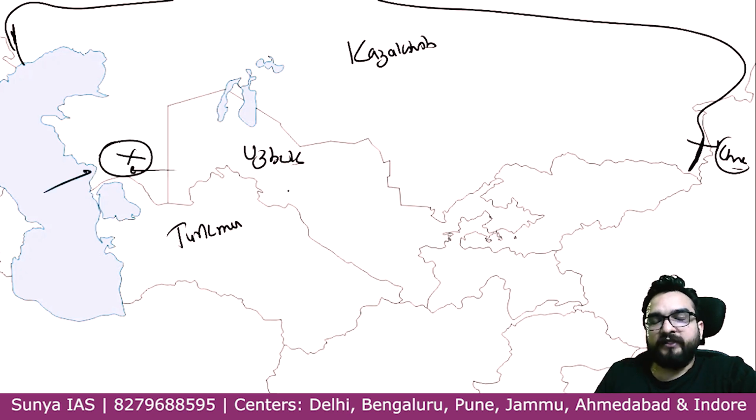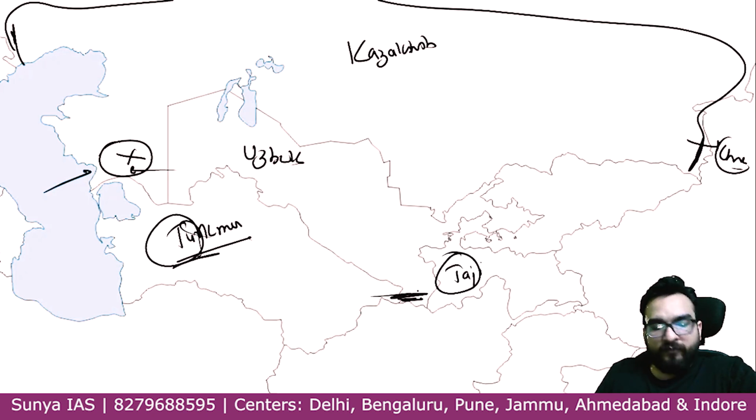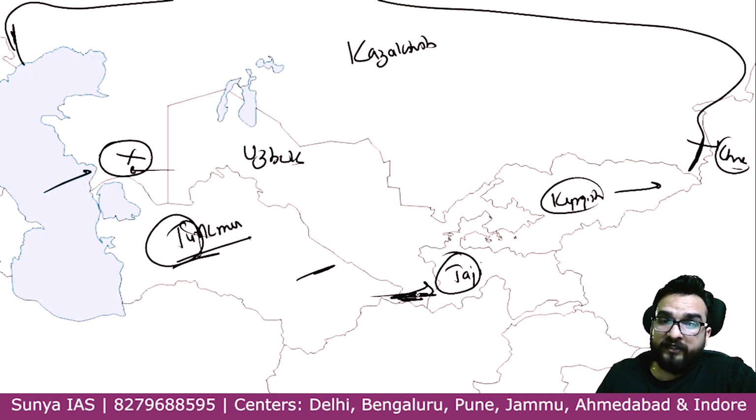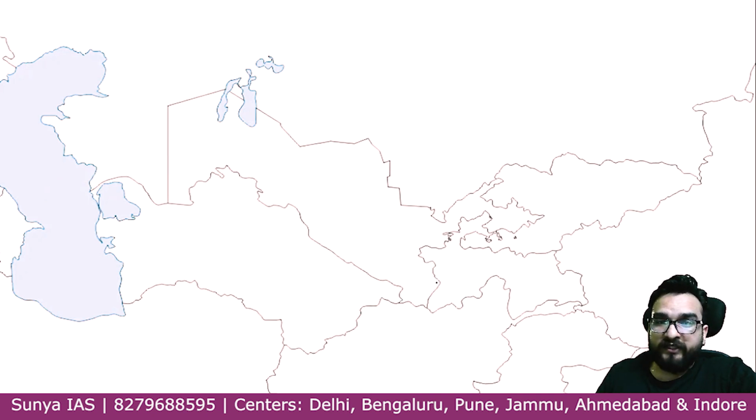One point you have to keep in mind. Turkmenistan is not touching one country over here, that is Tajikistan. So T and T are not meeting each other. T is also not with Kyrgyzstan. Kyrgyzstan, okay, you will remember, it is on this side so it is not meeting, but keep T and T in mind, these are not meeting. Whereas Uzbekistan is basically touching this Afghanistan, guys.